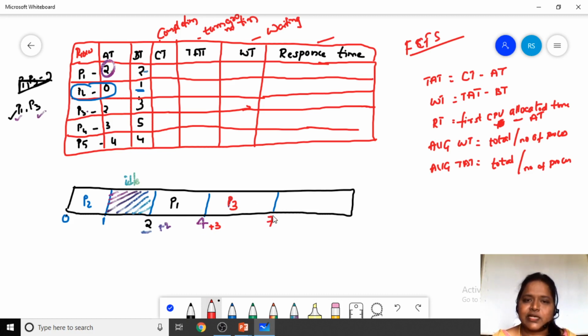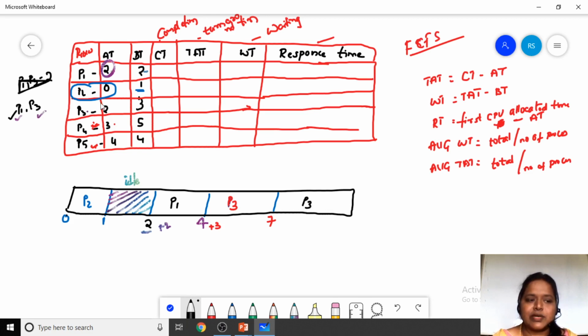At 7 milliseconds, which processes are waiting in the ready queue? P3, P4 and P5 are waiting in the ready queue. So at 7 milliseconds, P1 has entered, P2 has entered, P3 has entered. Next, which process is there? The P3 process enters at 7 milliseconds. Here we will make the P3 process enter at 7 milliseconds.